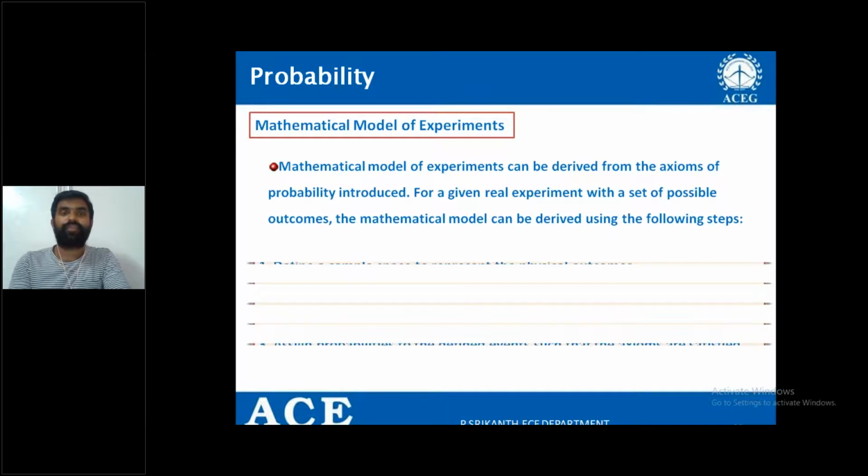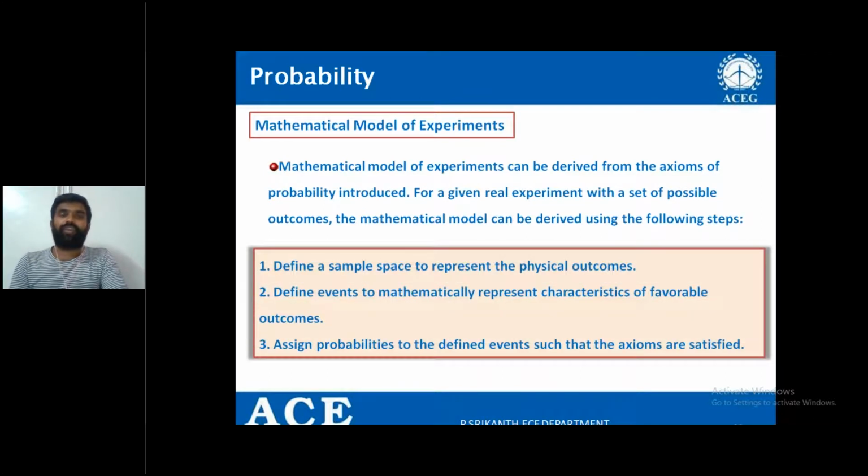See the steps. First step, whenever the experiment is done, first define the sample space to represent the physical outcomes. Second step, define the events to mathematically represent characteristics of favorable outcomes. First one is all the outcomes. Second one is favorable outcomes, right? And the third one is to assign probabilities to the defined events such that the axioms are satisfied.